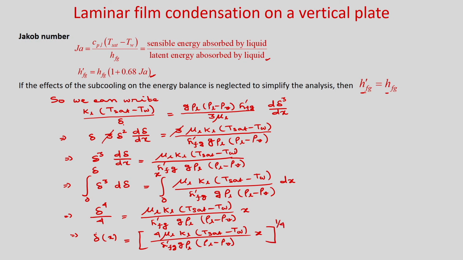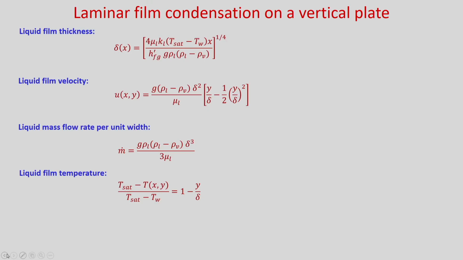So, you see this film thickness varies with x. So, what is the order? x to the power 1 by 4. So, delta varies as x to the power 1 by 4. Okay. And when we will solve some example problems, you will see that at the end of the vertical plate this delta will be of the order of less than 1 millimeter. So, it is very thin. So, now we have found the film thickness delta.